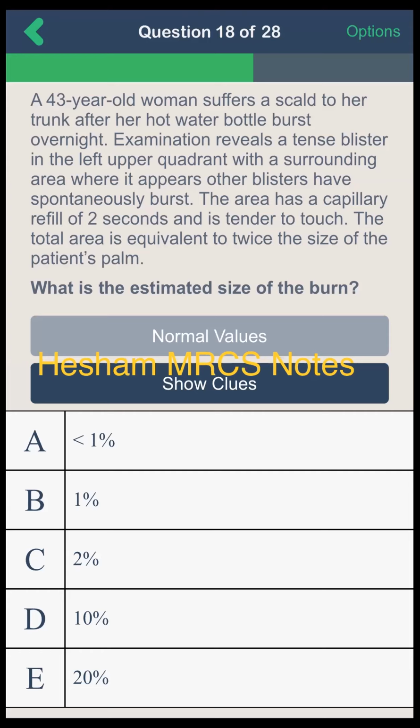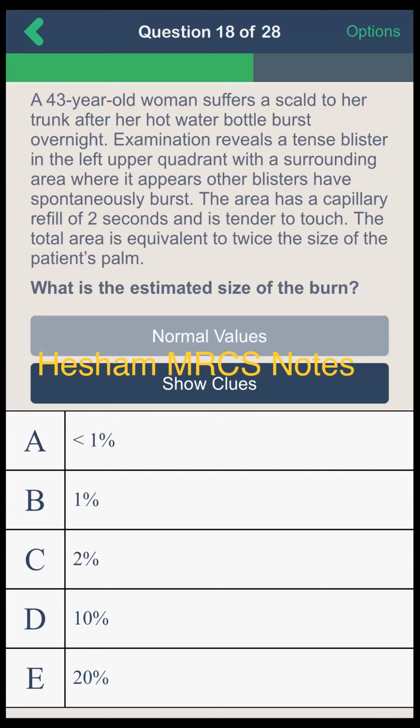Okay, proceed. Yes, sir. A 43-year-old woman suffered a scald to her trunk after her hot water bottle burst overnight. Examination reveals a tense blister in the left upper quadrant with a surrounding area where it appears other blisters have burst. The area has a capillary refill of 2 seconds and is tender to touch. The total area is equivalent to twice the size of the patient's palm. What is the estimated size of the burn?